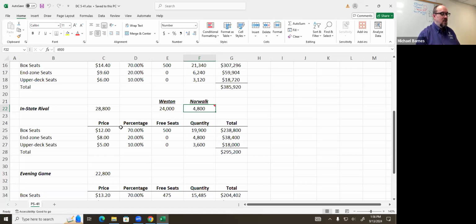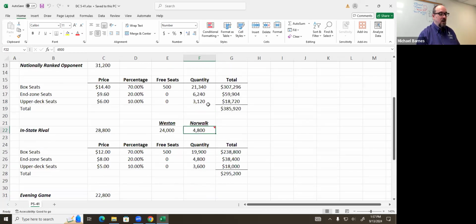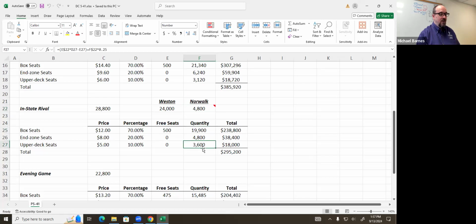But regardless, we just take our same assumptions, and then all we do is add the 75% of 4,800, which is 3,600 seats, to the quantity. And then we take the 25%, which is 1,200, and that's added to the upper deck seats. Everything else is consistent. So it's basically this number up here with 3,600 added here, 1,200 added here.